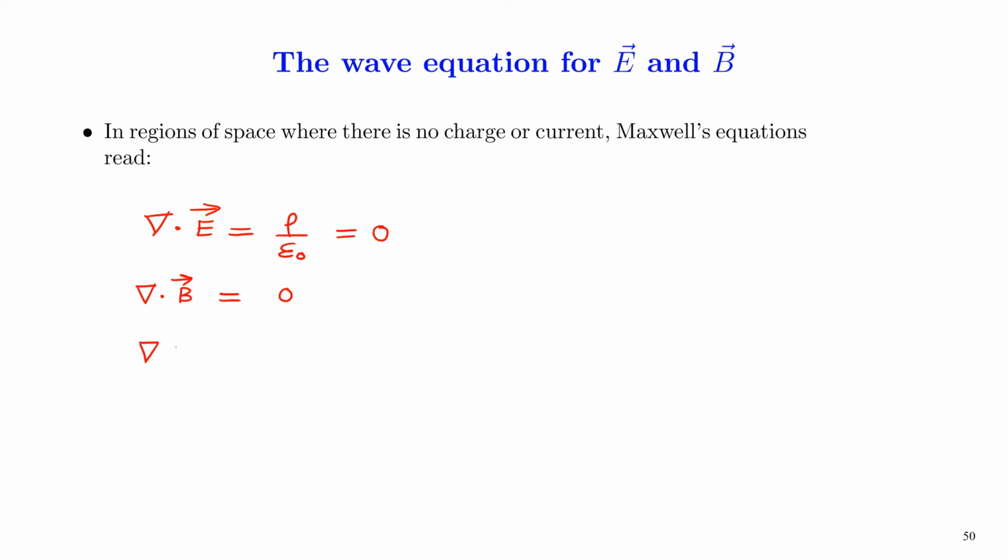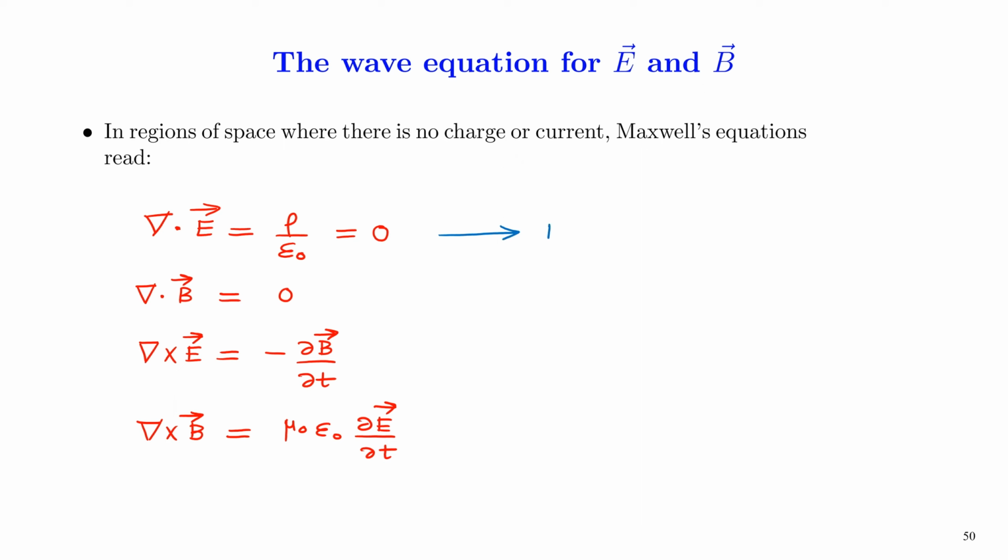Faraday's law, that is del cross E, is equal to negative of dou B over dou t, and finally Ampere's law becomes del cross B equal to mu 0 epsilon 0 dou E over dou t.